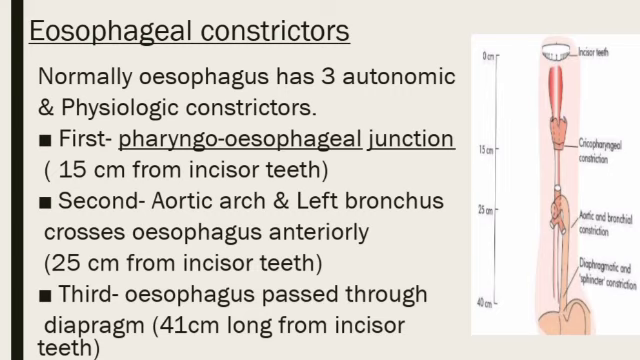To recap: the first constrictor site is the pharyngoesophageal junction, the second is where the aortic arch and left bronchus cross the esophagus anteriorly, and the third is where the esophagus pierces the diaphragm. They are 15, 25 and 41 centimeter from the incisor teeth respectively. These are the esophageal constrictors where the esophagus constricts as food passes into the stomach.